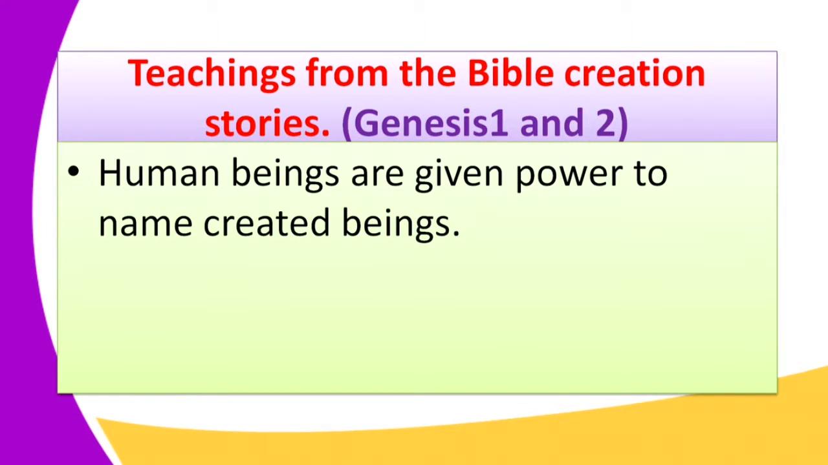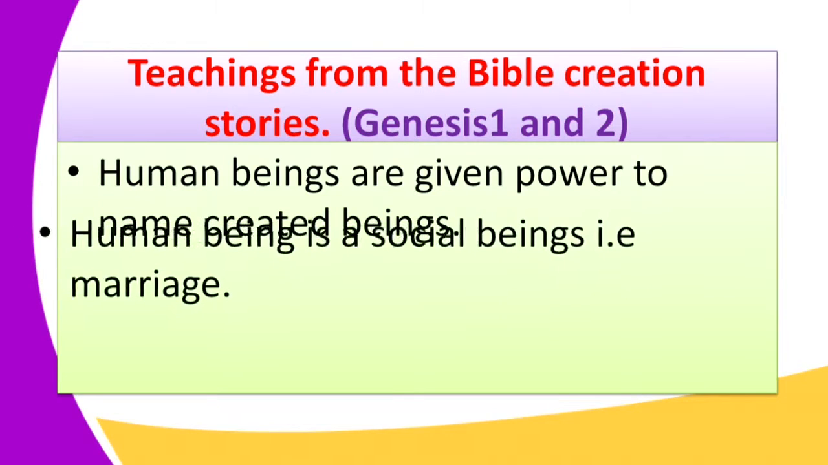The biblical account of creation teaches valuable lessons about God, human beings, and also the environment and the universe. These teachings include: 1, human beings are given power to name created things. Human beings were created different from other creatures, and therefore this indicates that human beings are given power to name the created beings. That's why the human being is seen as a different creature.